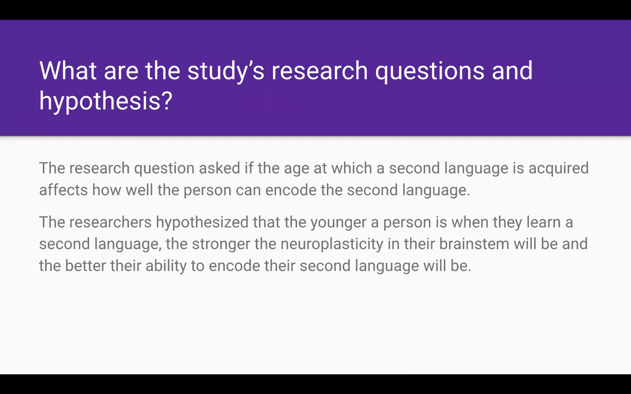What are the study's research questions and hypothesis? The research question asks if the age at which a second language is acquired affects how well the person can encode the second language. The researchers hypothesized that the younger a person is when they learn a second language, the stronger the neuroplasticity in their brainstem will be, and the better their ability to encode their second language will be.